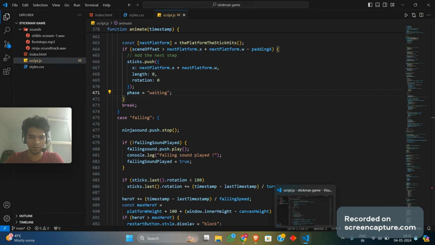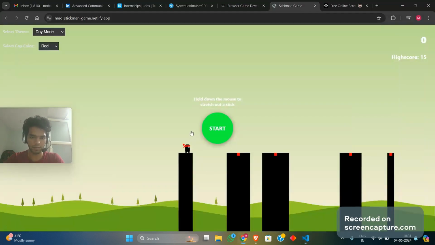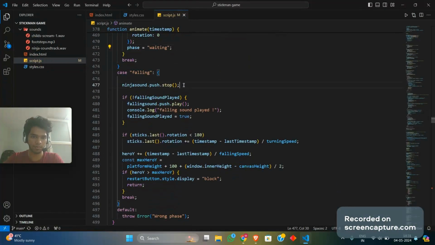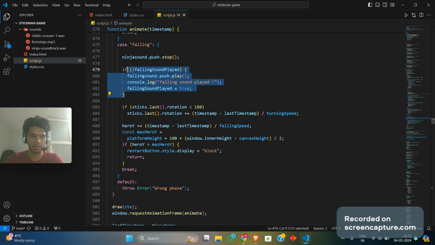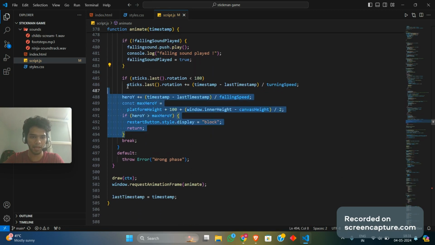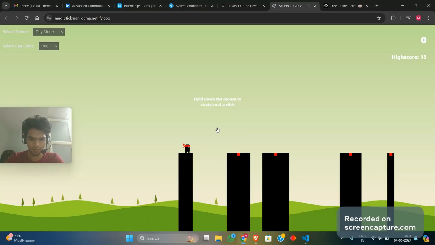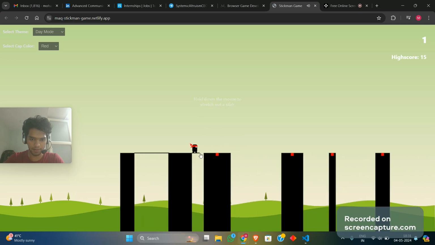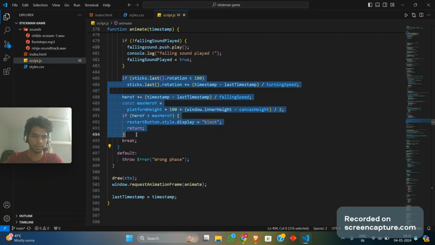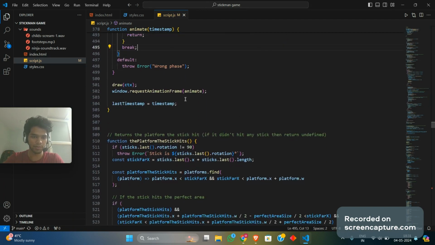Now, obviously, if you're inside the falling stage, when do you go inside falling? If you have a smaller stick or a larger stick than the platform length, you go inside the falling state, where we stop our background soundtrack and the falling soundtrack is played. And obviously the stick is moved 180 degrees. Let me just show you. Let me just demonstrate that. For example, if I have this, the stick moves 180 degrees down. That means plus 90 degrees up to what it was. So to have that, we actually have this part of code which runs, which is basically all of that code.